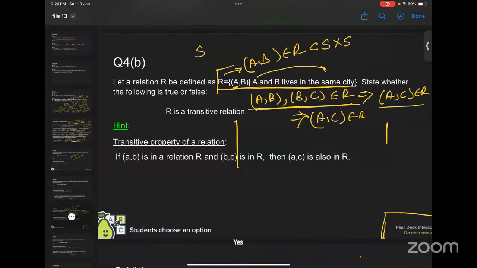Okay. And this will also be reflexive, ma'am. Yeah, this is reflexive. This is always reflexive.